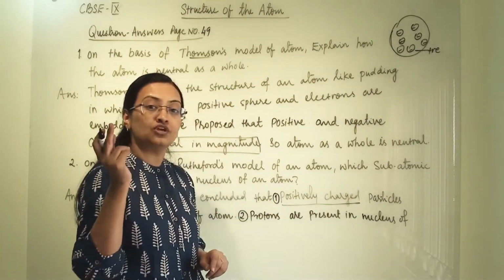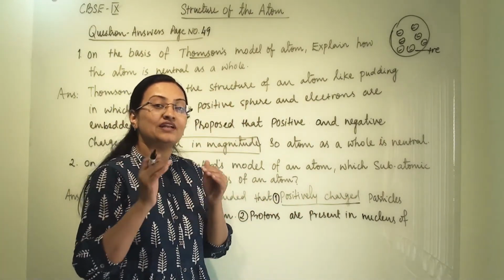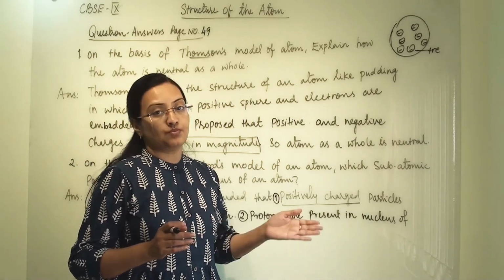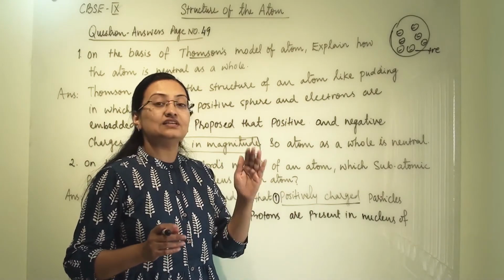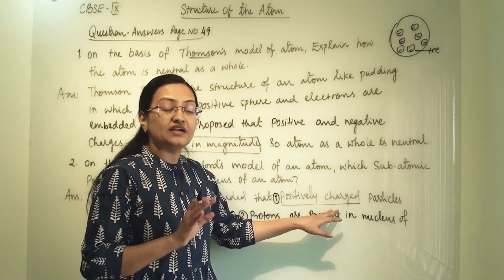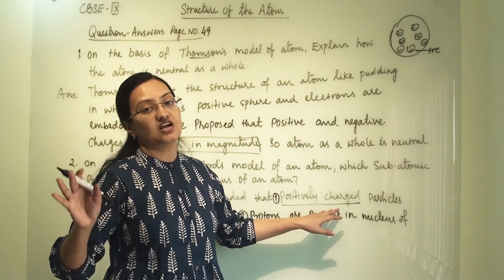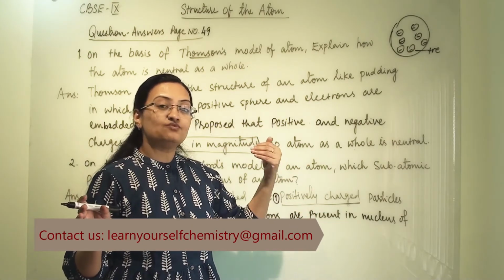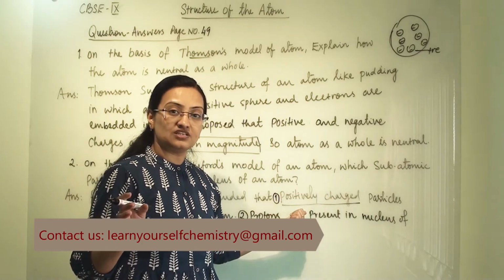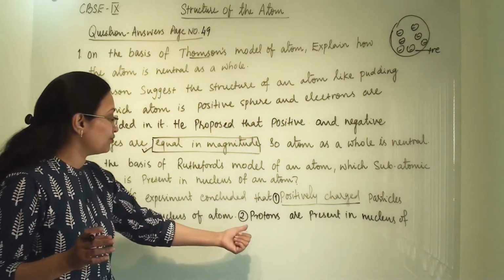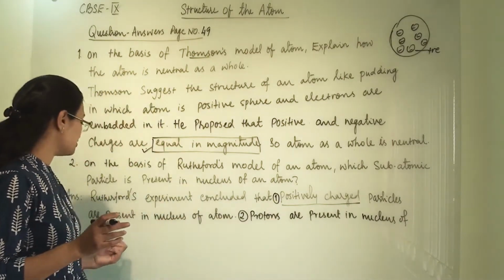Because when Rutherford performed the experiment, he had not given a name to this particle. Till then we imagined this particle as a positively charged particle. Later on, after discoveries, we gave the name proton to this positively charged particle. We can also write that protons are present in the nucleus of the atom.